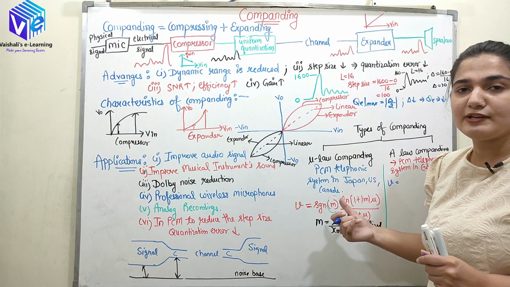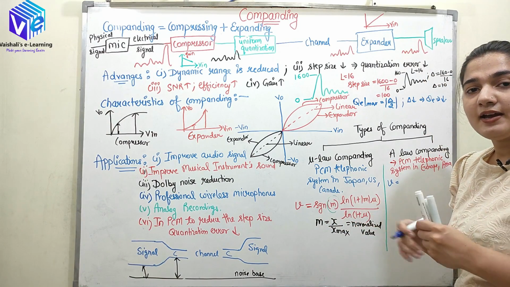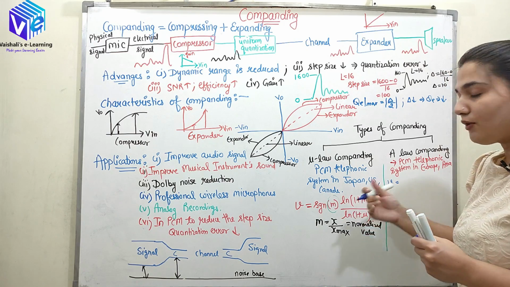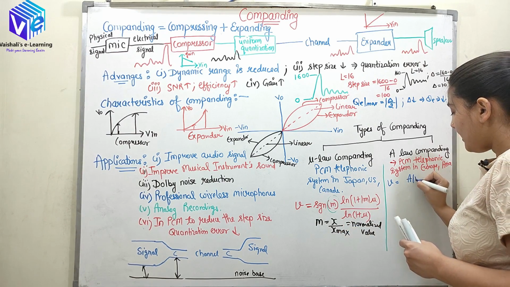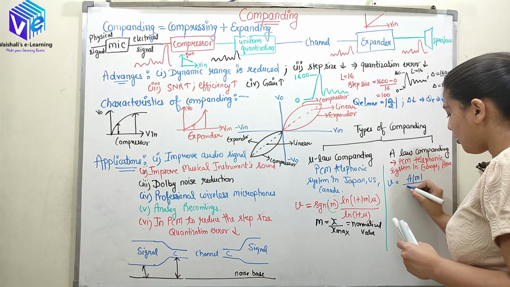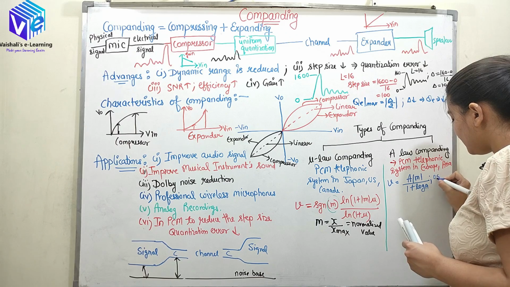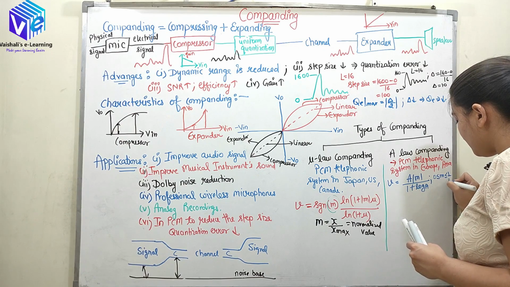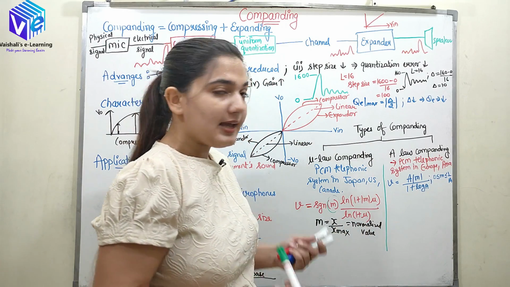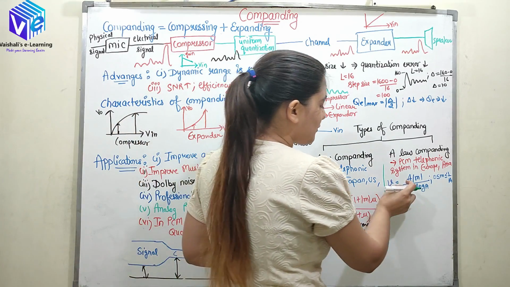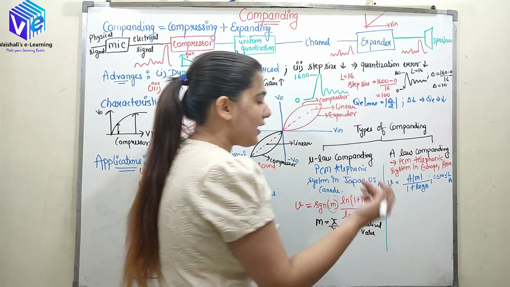You can put the different values of m and you can verify it. But here I have separate formulas for the lower amplitude signal and higher amplitude signal. So V is equal to A modulus of m upon 1 plus log of A when 0 is less than m is less than 1 by A. So when m is in between 1 by A to 0, so that time you can see directly output is varying directly with respect to m.